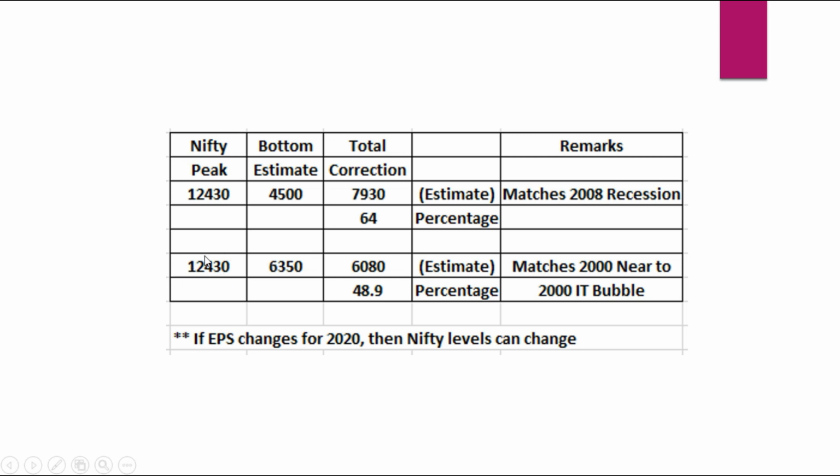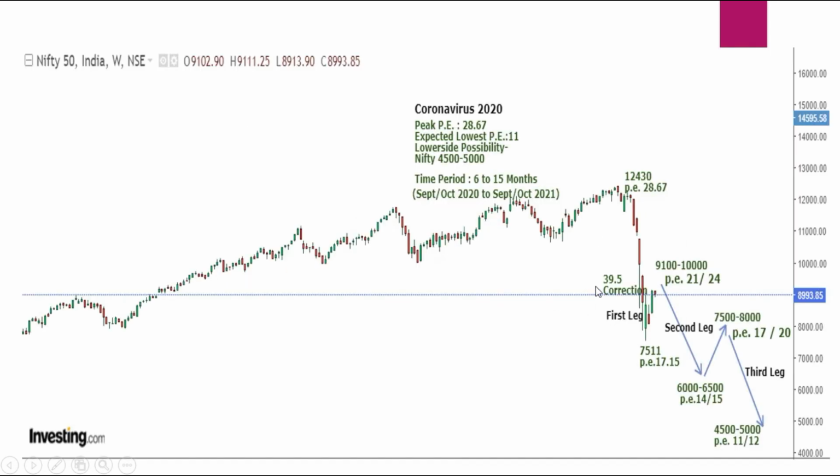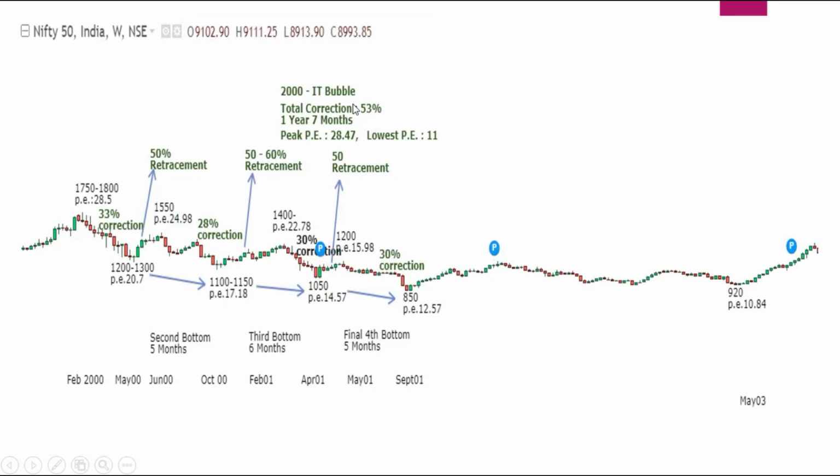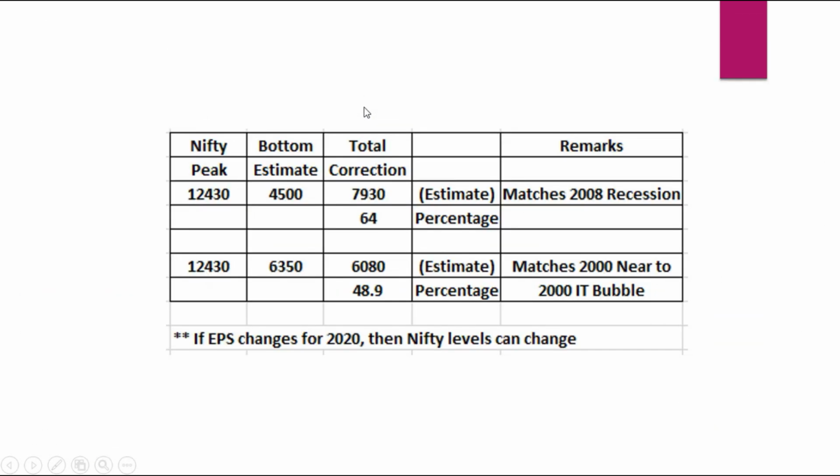Now 12,430 has been the Nifty peak, and if the bottom out takes place around 6,350, then the correction becomes around 6,080 points, which works out to around 49% estimated, which can match near to our 2000 IT bubble, where the correction has been around 53%. So finally, these are the levels we are looking at.